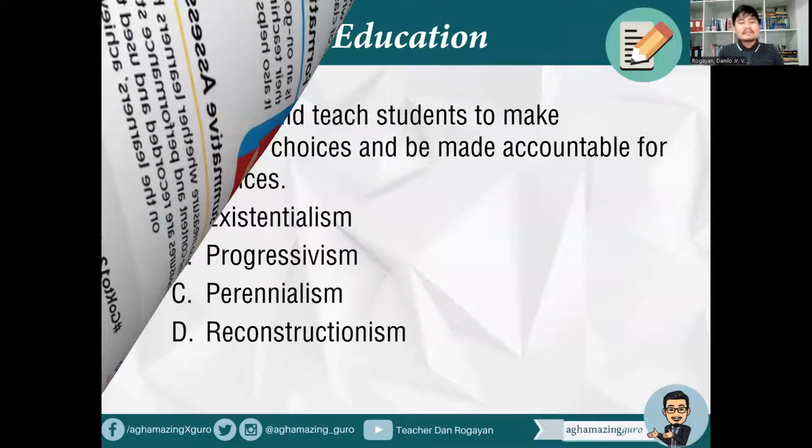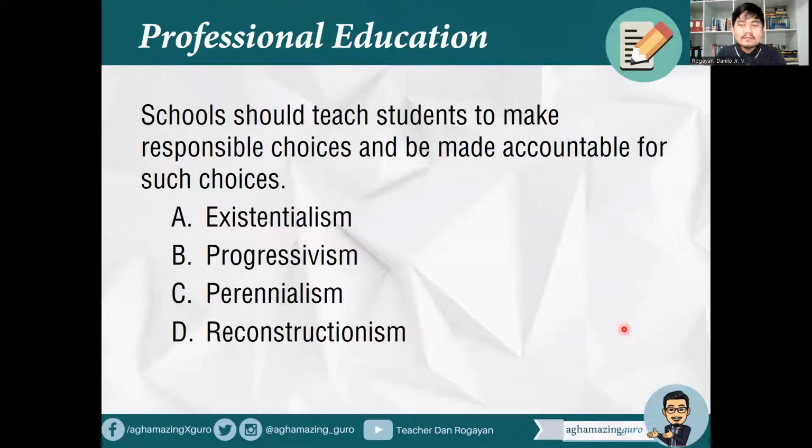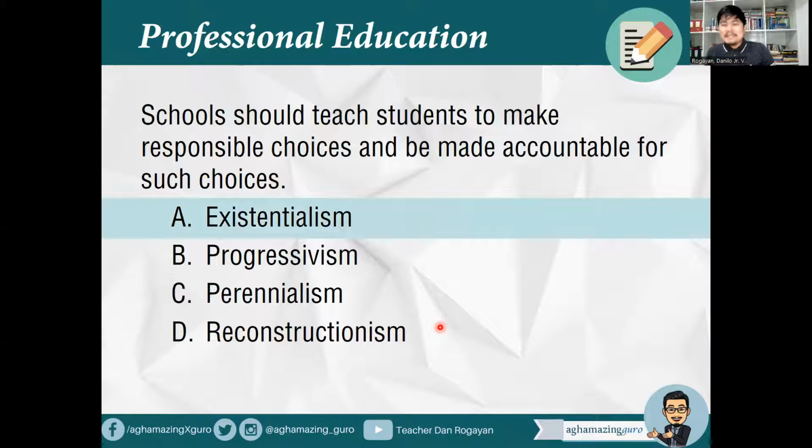Next, schools should teach students to make responsible choices and be made accountable for such choices. A. Existentialism. B. Progressivism. C. Perennialism. D. Reconstructionism. Okay, what is the answer? Teachers, of course, that is existentialism. So pag nakita niyo responsible choices, personal responsibility, accountable for such choices, you are actually talking about existentialism.